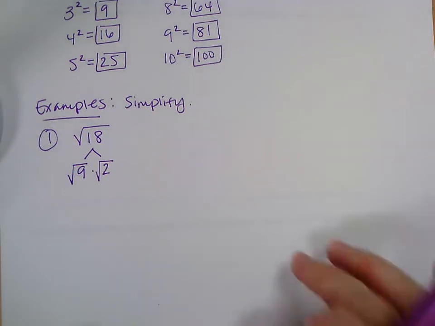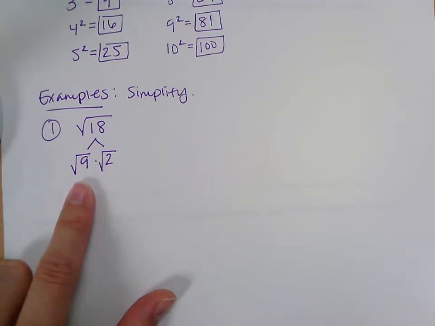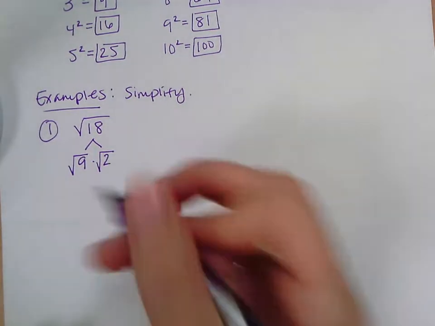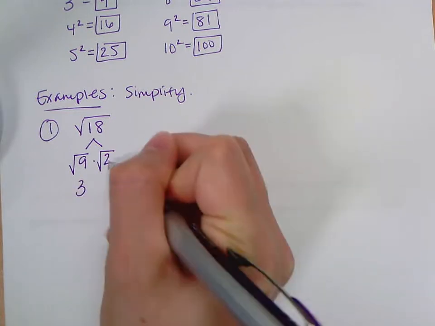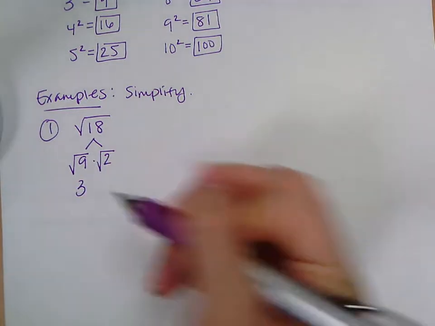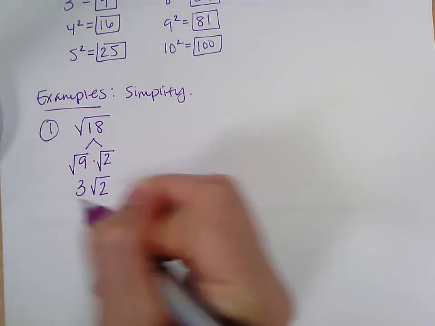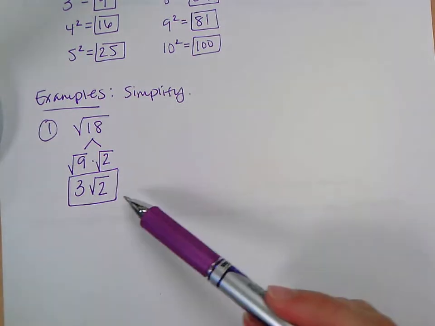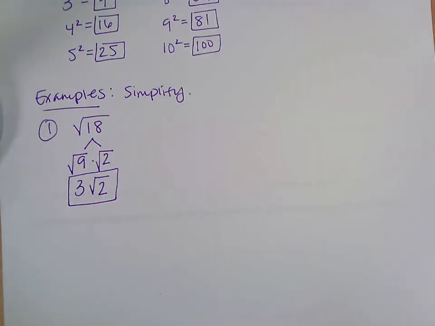And the reason I'm doing that is because since 9 is a perfect square, now I can actually take the square root of 9. So the square root of 9 is 3. So this just becomes 3, and then I can't take the square root of 2, so that stays square root of 2. This is your simplified answer. So the square root of 18 in simplest form is 3 square root 2.